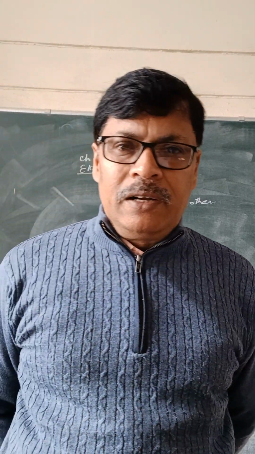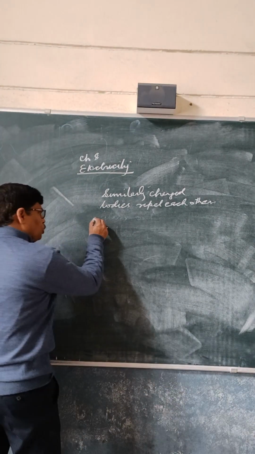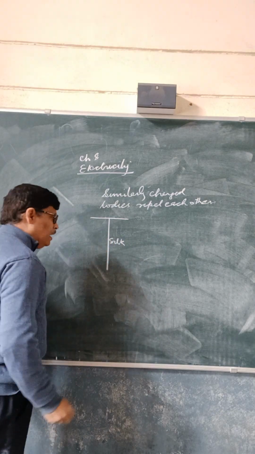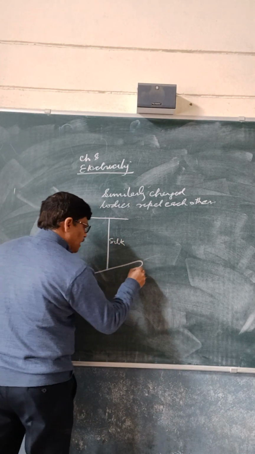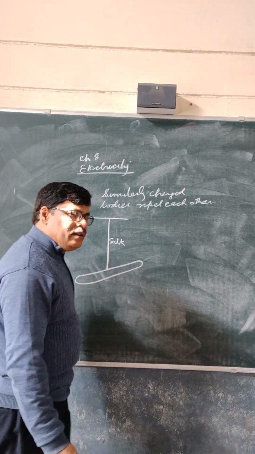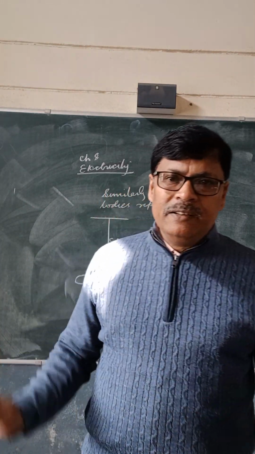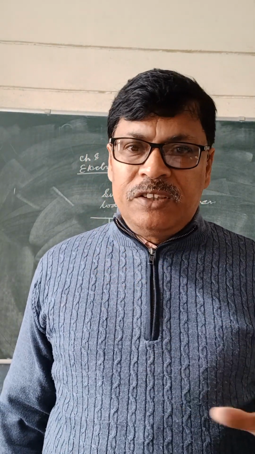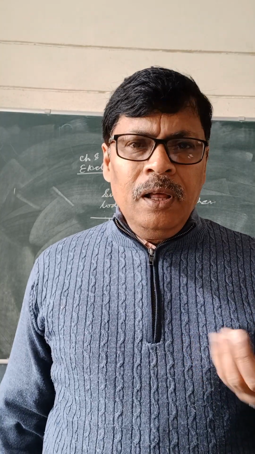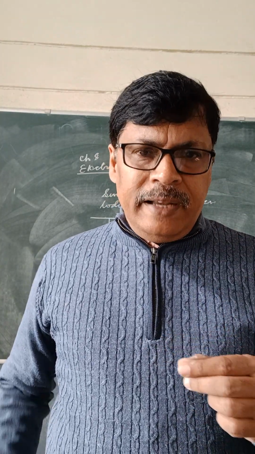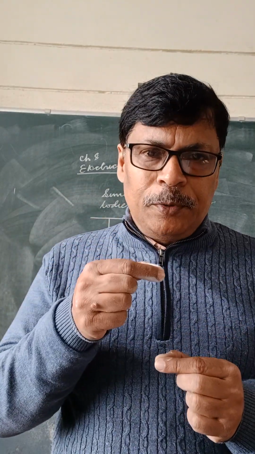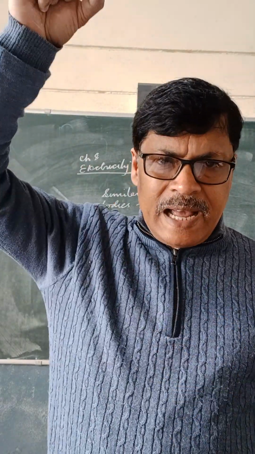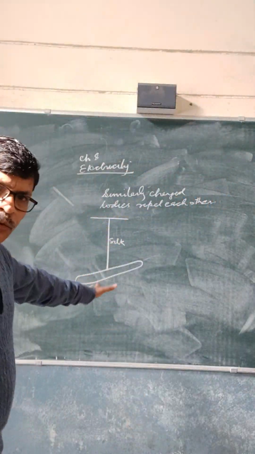See how we are going to prove it. We will take a glass rod. This is a silk thread, and we will take a glass rod, rub it with silk and suspend it freely. We have rubbed it with silk cloth. Take a silk thread as fine as possible, tie the glass rod with that and hang it properly as it is looking here.